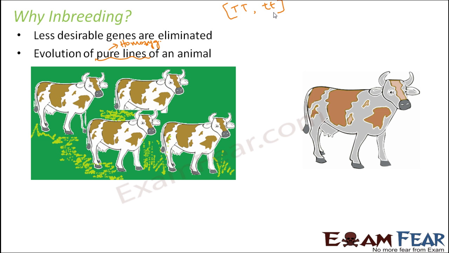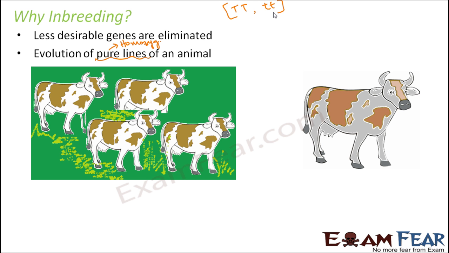Another thing to mention here is, when we say closely related animals, what do we mean by that? Firstly, they belong to the same breed, that is true, but closely related would mean that they share the same ancestors in the last few generations. For example, they have the same parent, or the same grandparent, or the same great-great-grandparent. So at least in the last 5 to 6 generations, they share the same ancestor. In that case, we say that they are closely related.